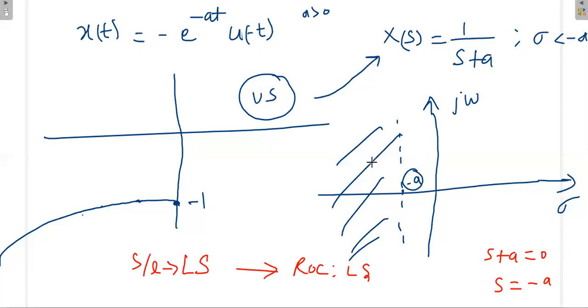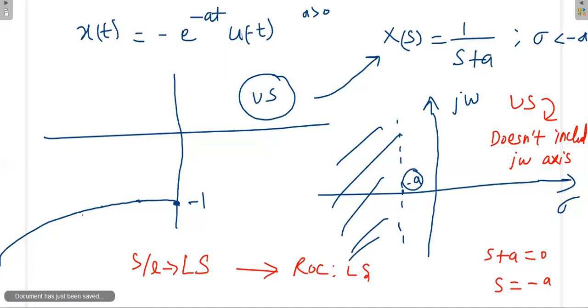If the ROC does not include the j omega axis, then the system is unstable. So this ROC does not include the j omega axis, so that system is unstable.